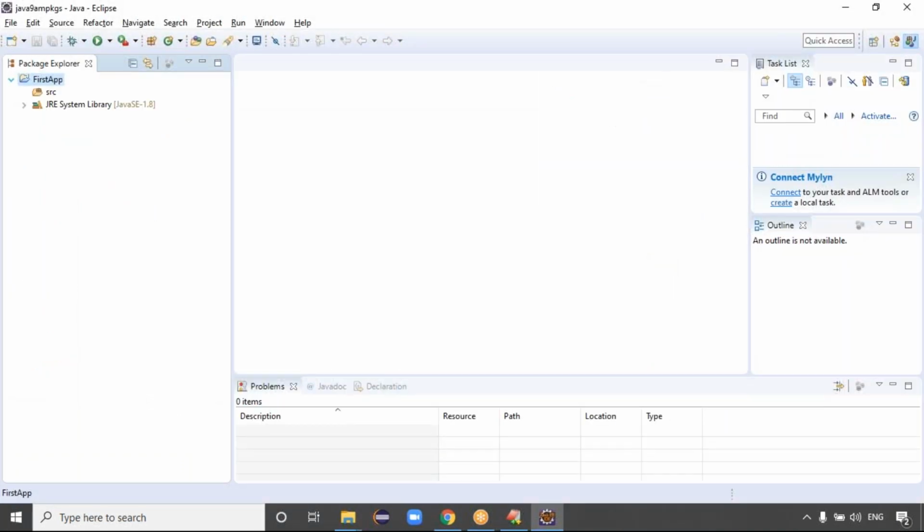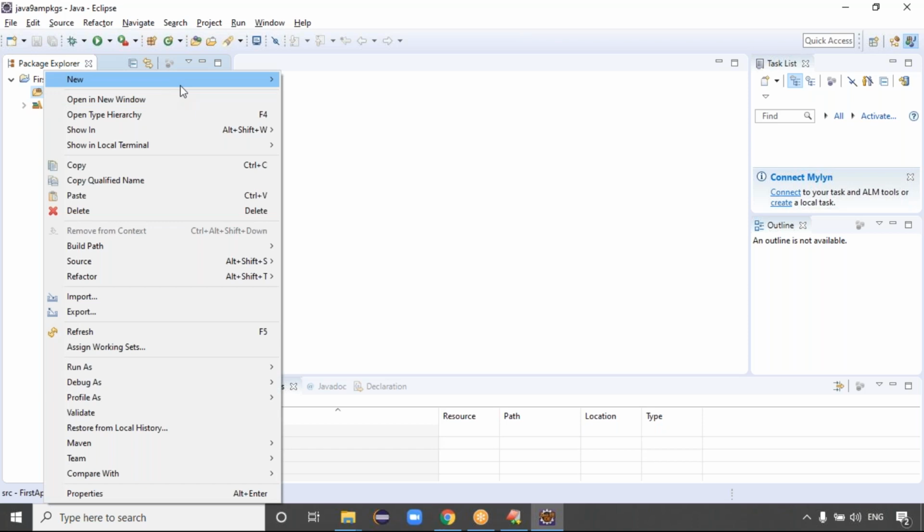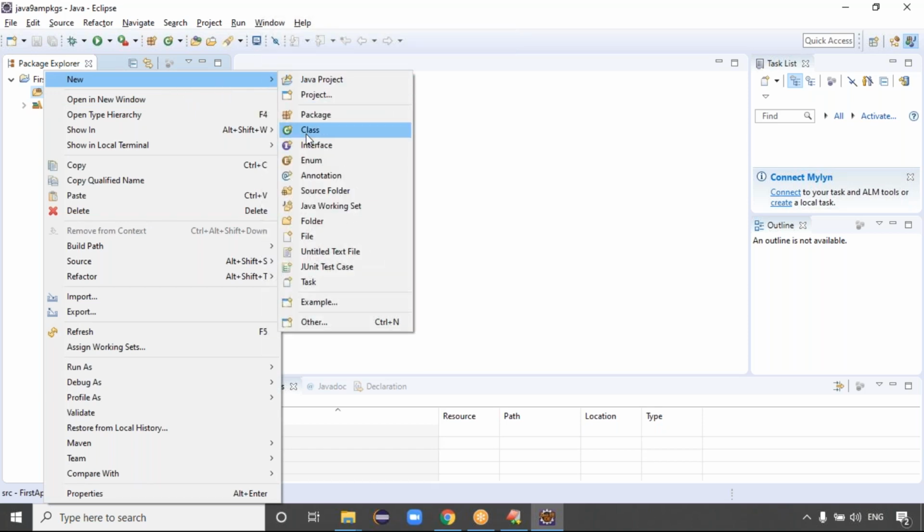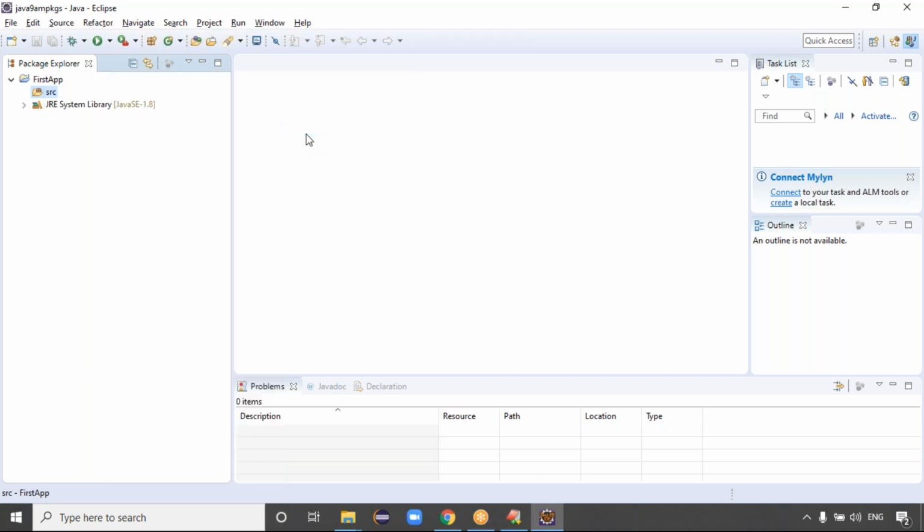Exactly. This is my application, guys. The application contains the SRC folder now. Application folder and SRC folder. Here we have to create one class. To create the class, right click on this SRC folder, click on new. SRC means source code, the name itself says so. In the source code, you have to create the class.